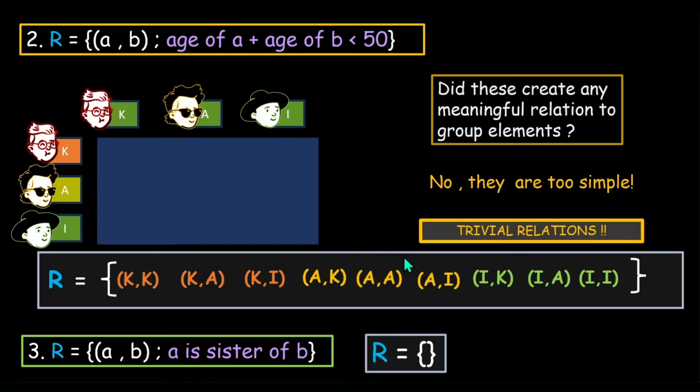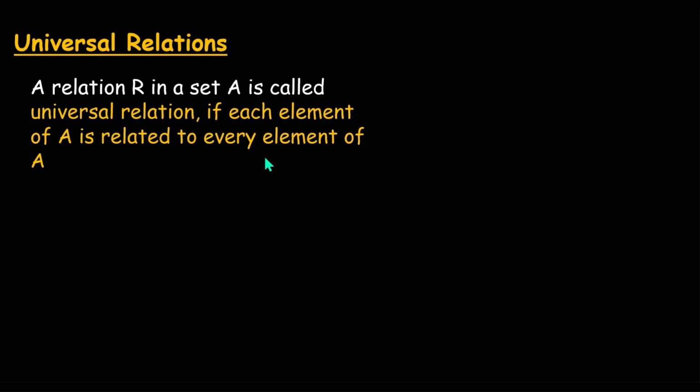Now let's talk about them in detail. So let's talk about universal relations. A relation R in a set A is called a universal relation if each element of A is related to every element of A. Now that is the relation we just saw. That is the relation that Khan had made, to have all the elements.